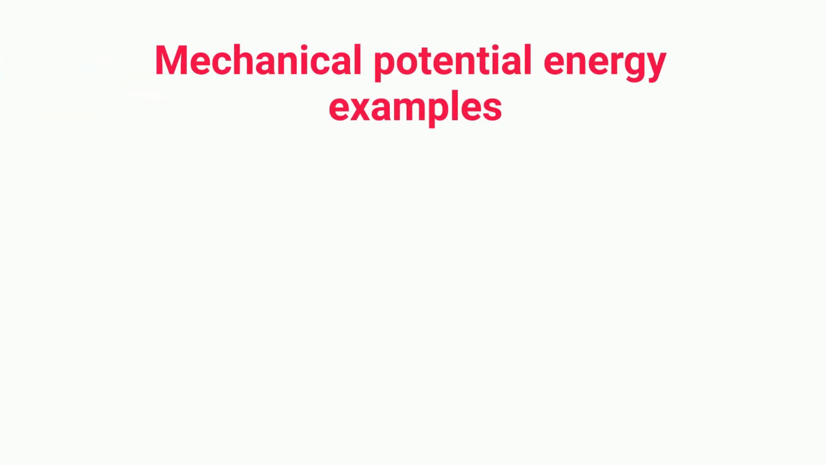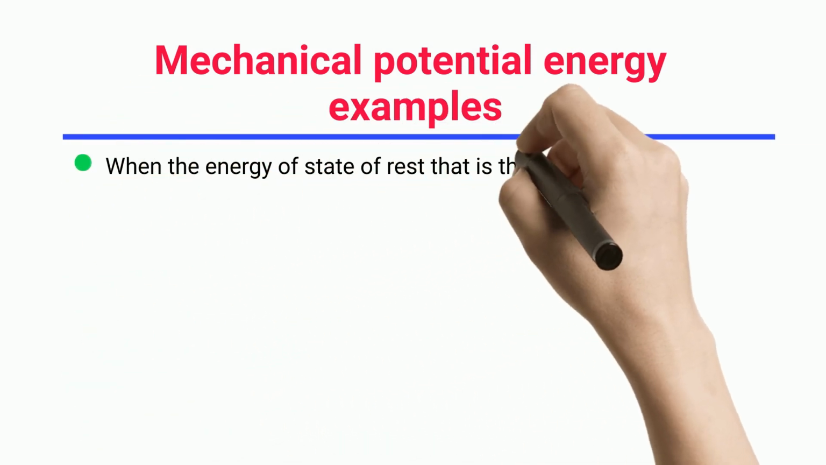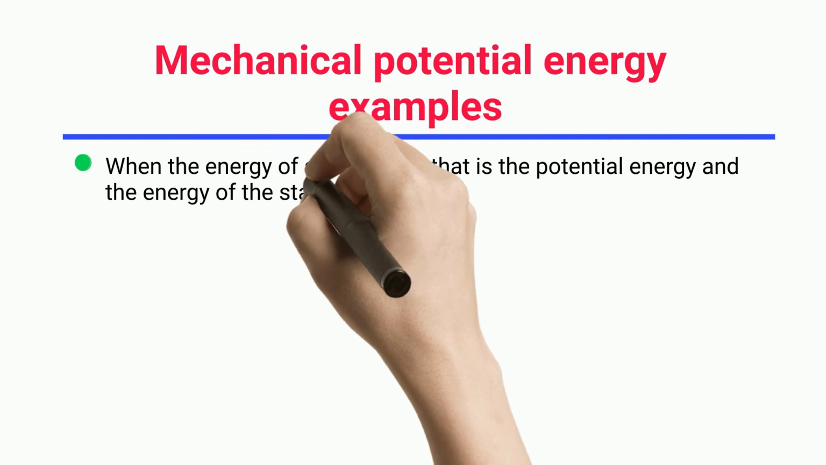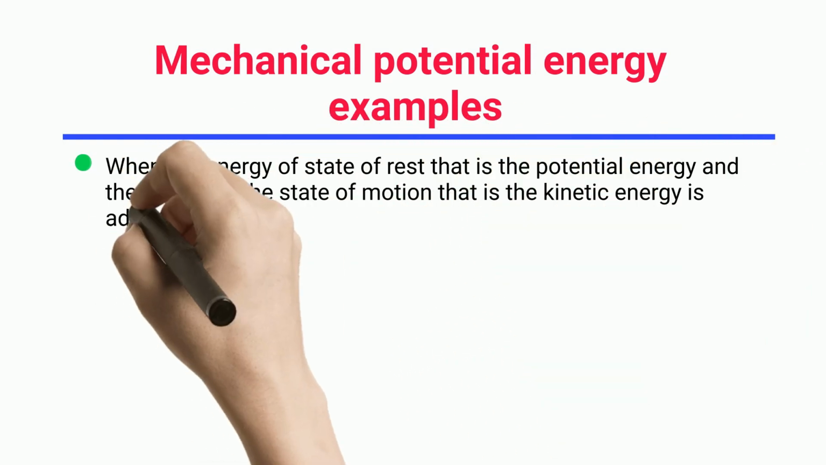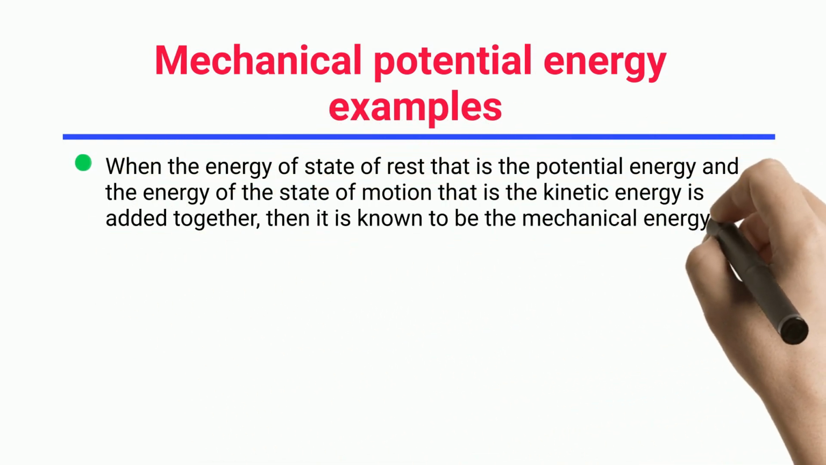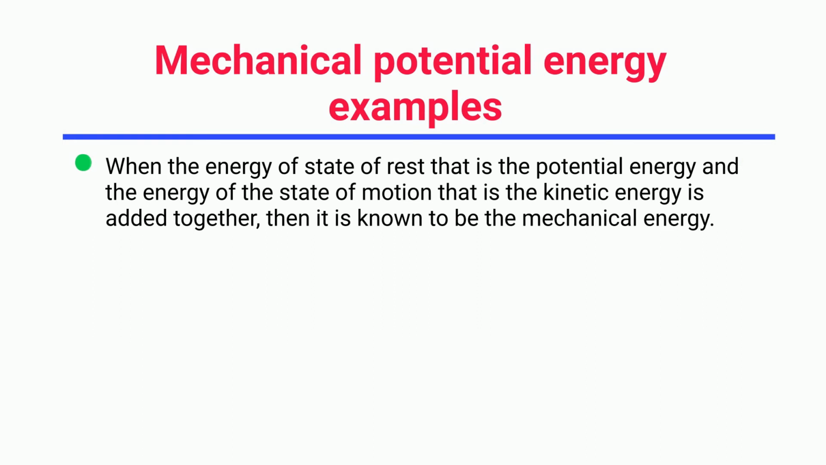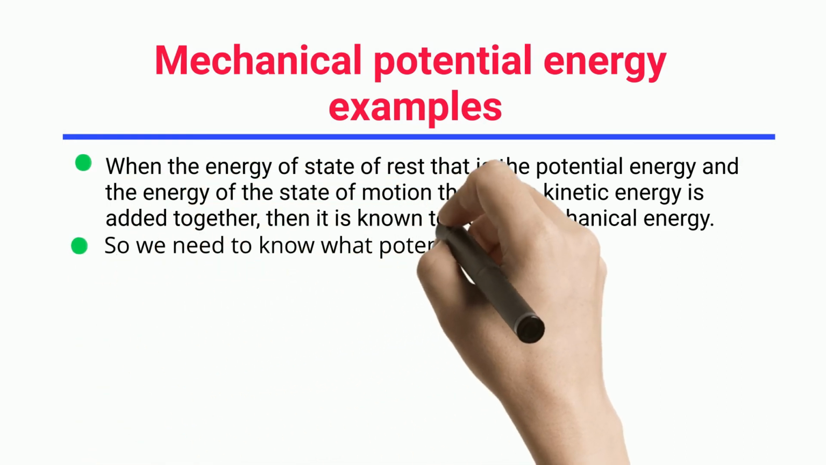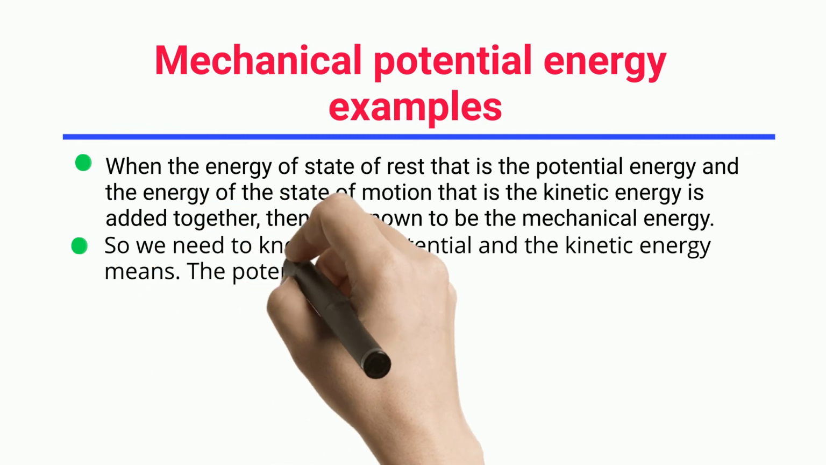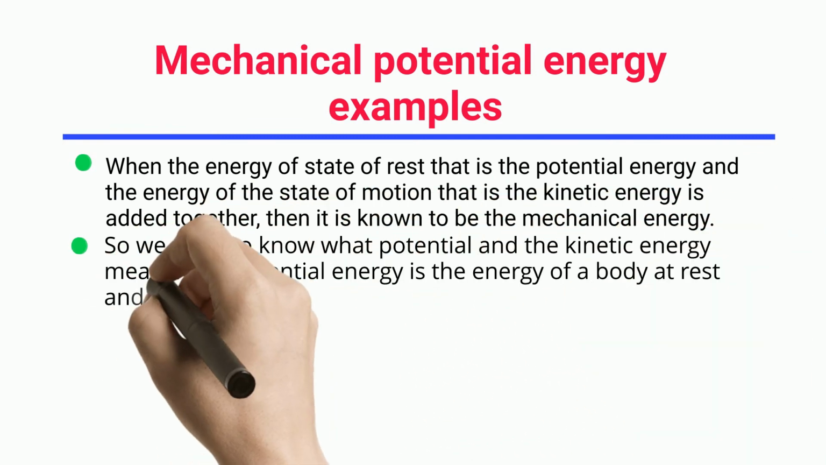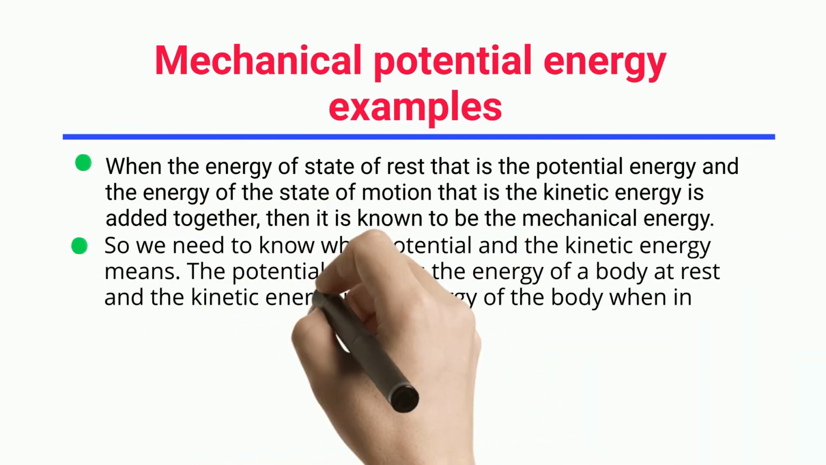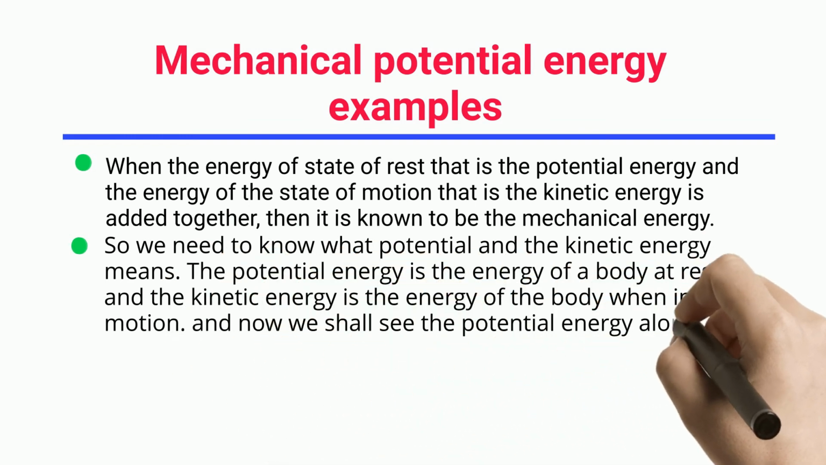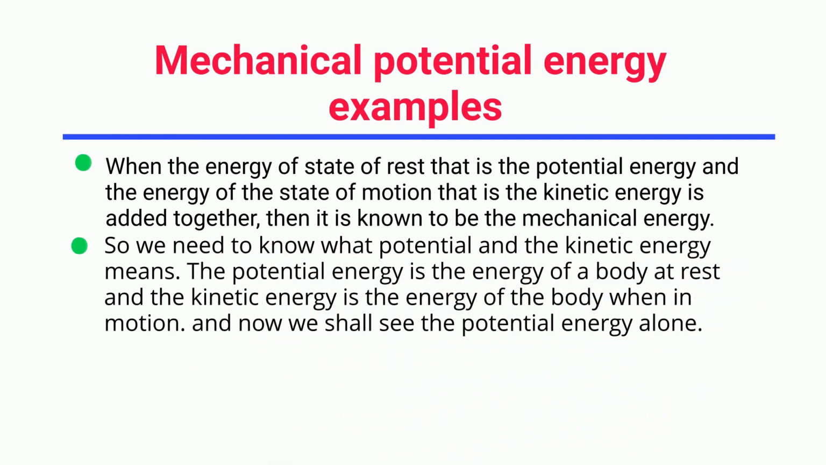Mechanical potential energy examples. When the energy of the state of rest, that is the potential energy, and the energy of the state of motion, that is the kinetic energy, are added together, it is known as the mechanical energy. So we need to know what potential and kinetic energy mean. The potential energy is the energy of a body at rest, and the kinetic energy is the energy of a body in motion.